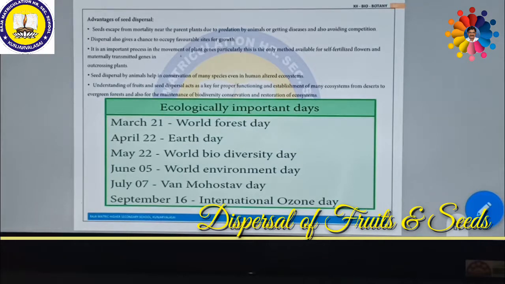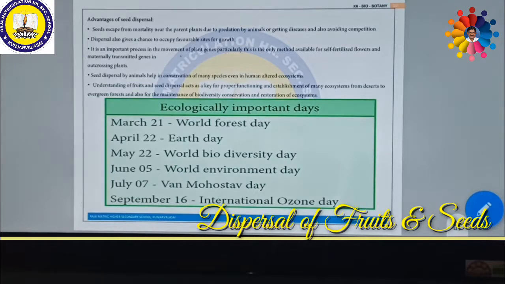So seed dispersal makes biodiversity conserved and the ecosystem restored. These are all possible whether we do it knowingly or unknowingly, whether by wind, water, animals, human beings, or by autochory by themselves. Due to this dispersal, we conserve many plants.